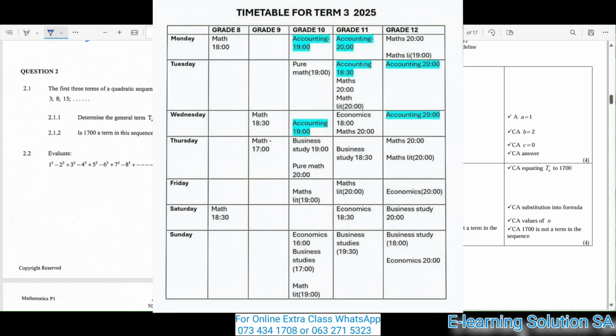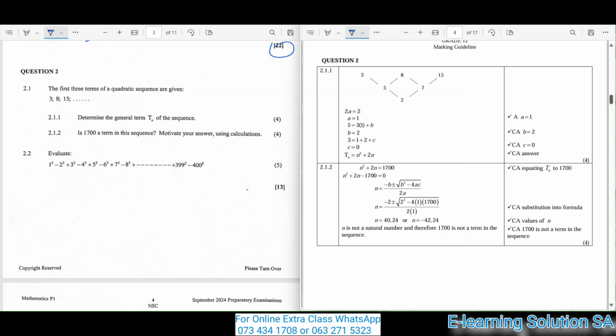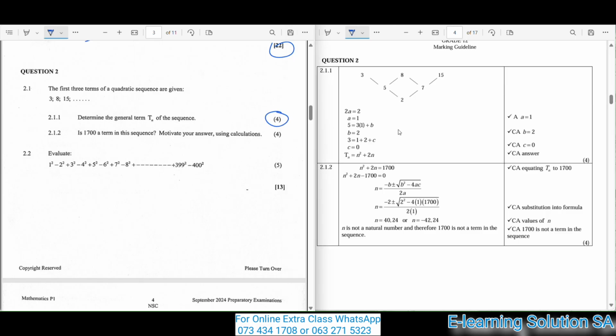Okay, let's move over to our questions. Question 2.1. The first 3 terms of the quadratic sequence are given. So you were given 3, 8, and 15. 2.1.1, determine the general term, the Tn of the sequence. Here you are doing it for 4 marks.